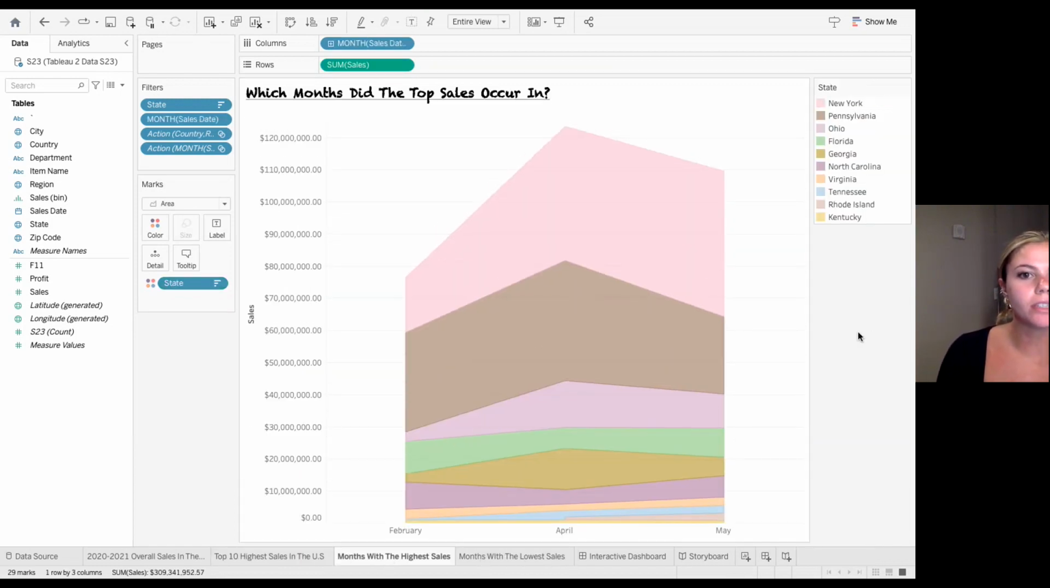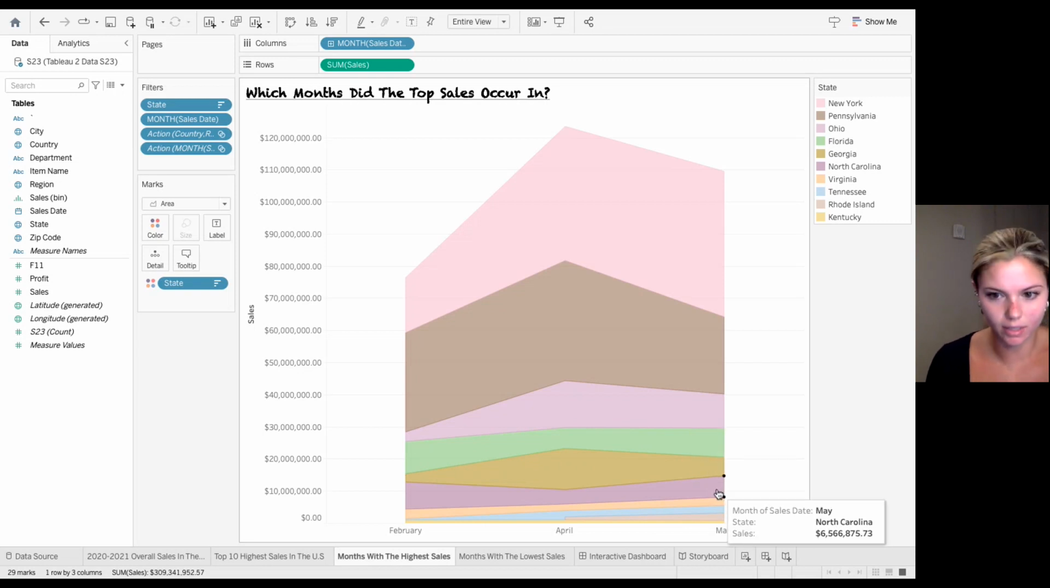So then after that, I wanted to see which specific months these top sales occurred in these specific states. So I made this graph, and it shows that February, April, and May were the months that the most sales occurred in within the top 10 states. So you can see that this pink right here is New York, and they had over 41 million in April. And then you could see that Florida had 9 million in February, and North Carolina had 6 million in May.